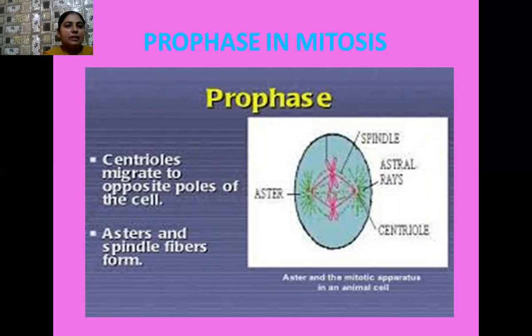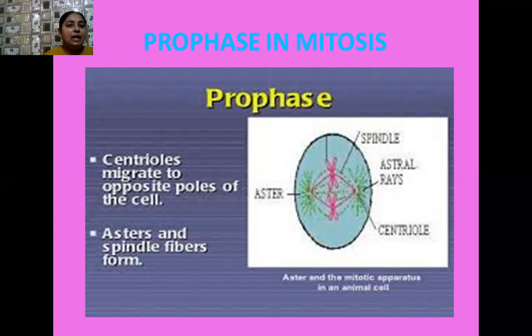Then later on, when there is initiation of the next stage, which is metaphase, approximately at the end of the prophase stage, these chromatin materials, or you can say chromatids, which are approximately of equal length, attach themselves at a junction, which is known as the centromere. In this way, the chromatin material condenses to form chromosomes. As you know, in the G2 phase, what is present?